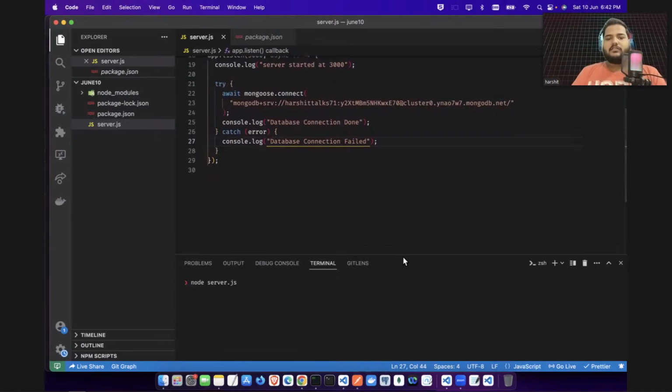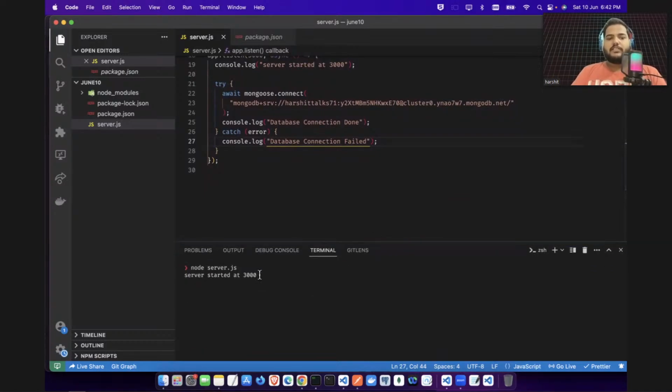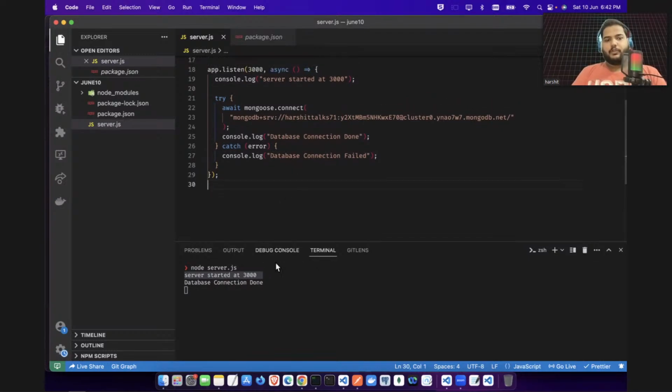Let's start your service with node server.js. Service started at 3000. Let's wait for this database connection to either succeed or fail. It's trying to make the connection. Okay, let's wait. Okay, you guys can see here database connection is done. Now your node application is connected to your database. So okay, connection is made.